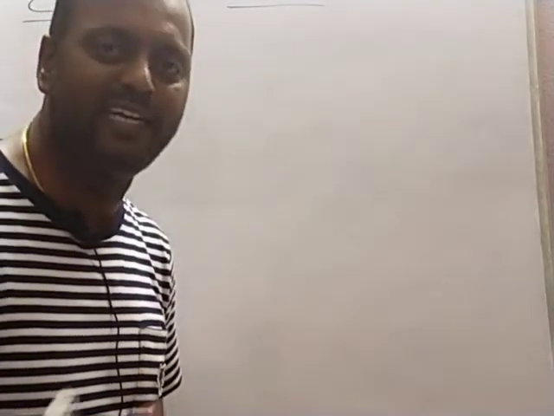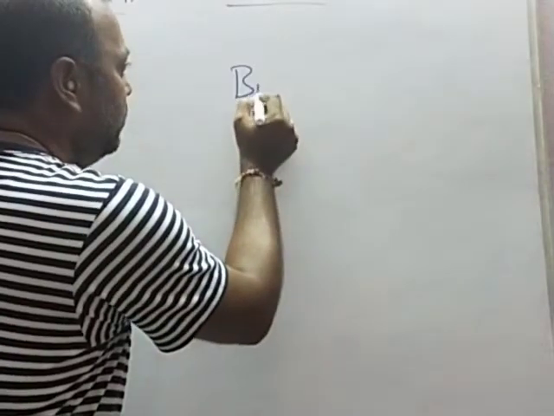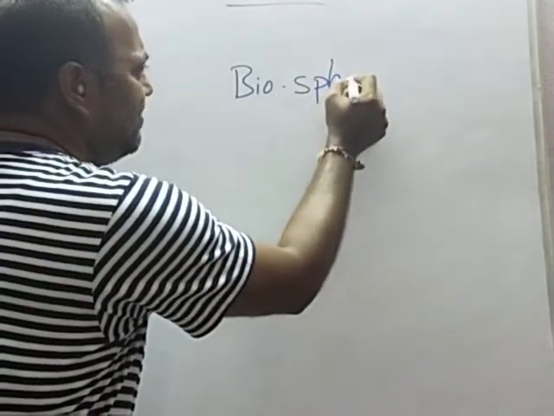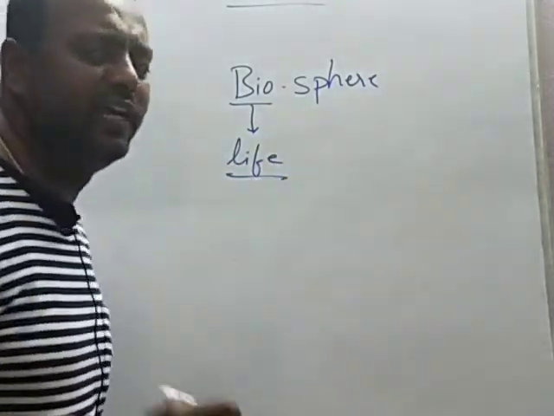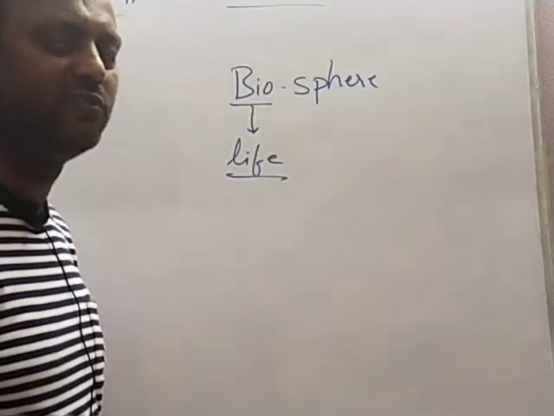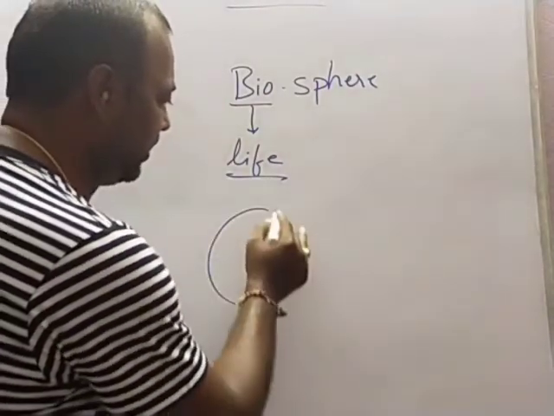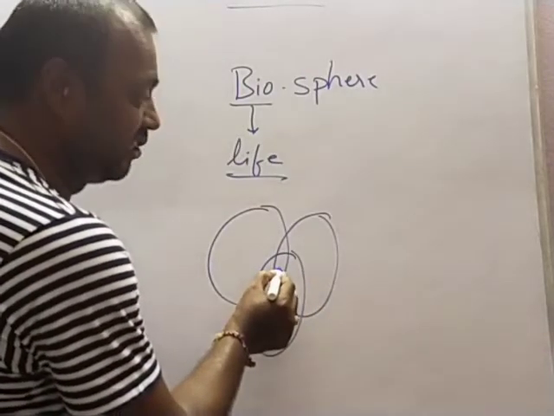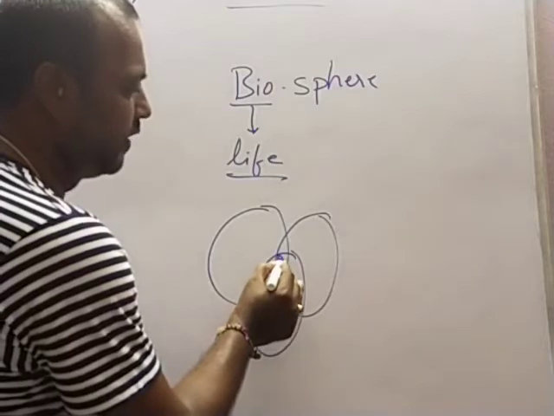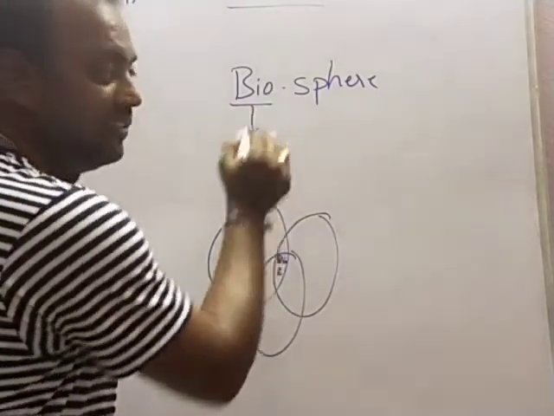Today, we shall learn about how the interaction between these three natural realms has created another sphere. That's the fourth sphere called the biosphere. Biosphere. As I told you, children, bio means life. The life itself constitutes a separate sphere because of the interaction of these three. At the intersection of these three spheres, see, this is a part which is an intersection of three. So this is the biosphere which I am talking about. Okay, this is a sphere.